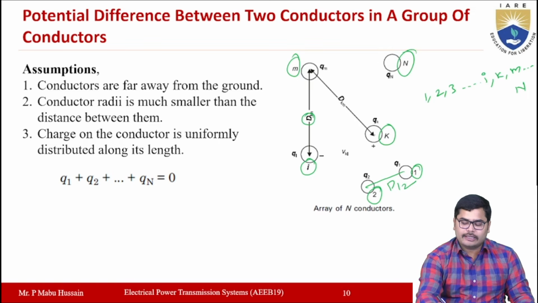The distance between 1 and K you can call D1K or DK1 like that.